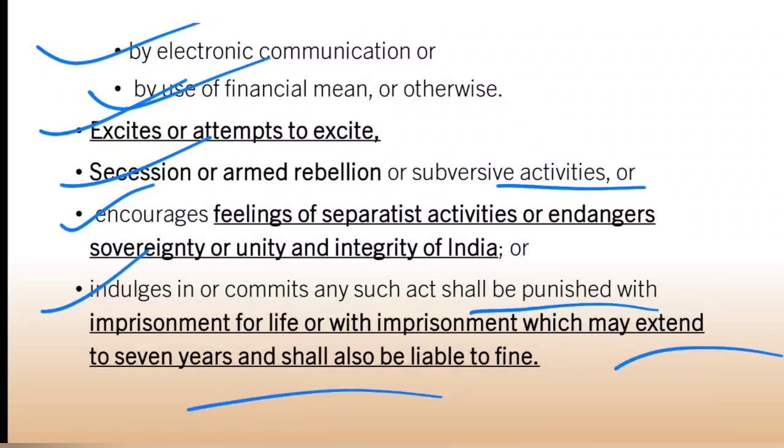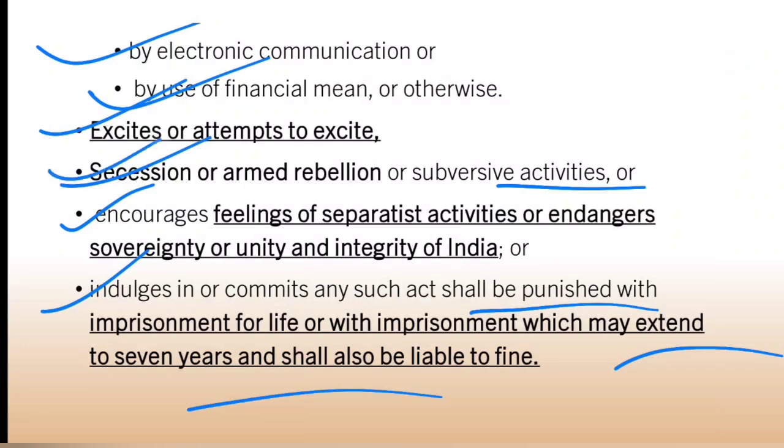So you see that even the new law of sedition in fact looks more wide than the earlier provision in IPC. And then again, the punishment provided has also been increased. Earlier there was 3 years or life imprisonment, but here it is 7 years or life imprisonment. So even the punishment has been increased.